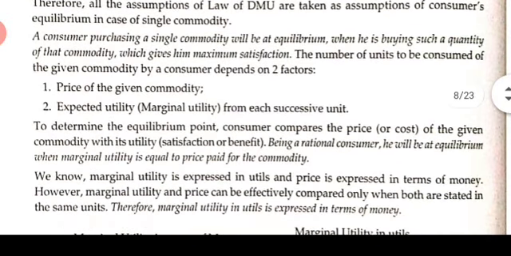The number of units to be consumed by the consumer of any given commodity depends on two factors. One is the price of the given commodity and another is the expected utility, or you can also call it the marginal utility. Obviously this is so in general also. When we are buying any single commodity, it depends upon two factors, that is the price of that commodity and the satisfaction or utility that we are getting.